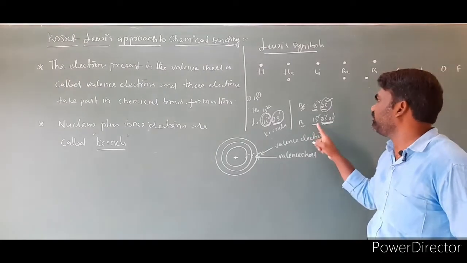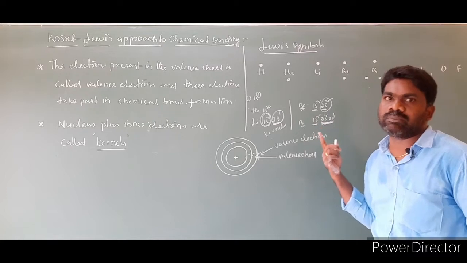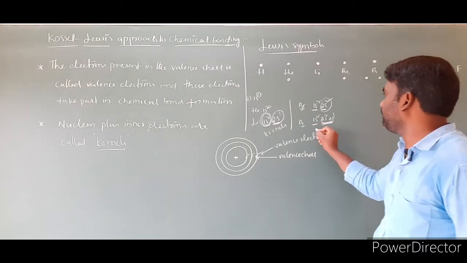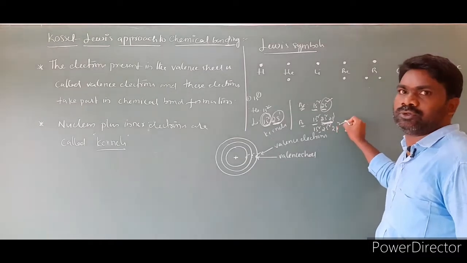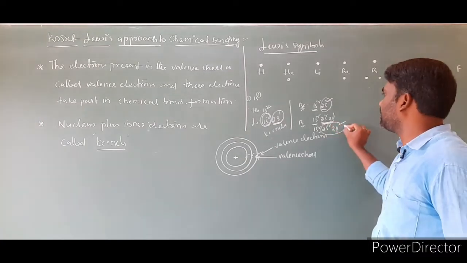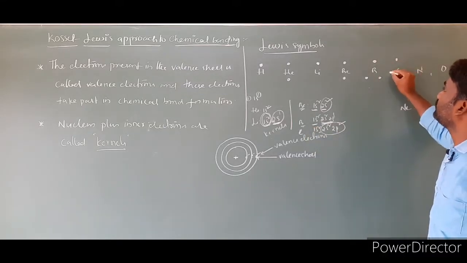Carbon has electron configuration 1s2, 2s2, 2p2. The total number of valence electrons in carbon is 4, so 4 dots: 1, 2, 3, 4.